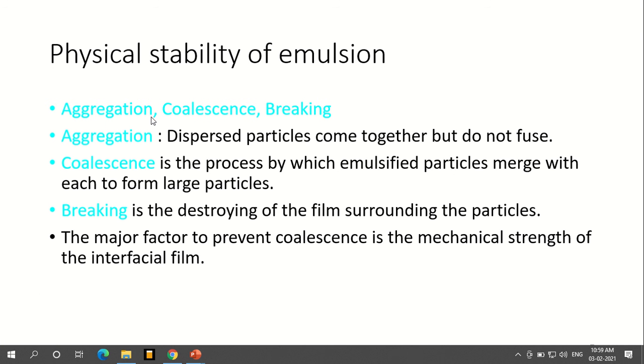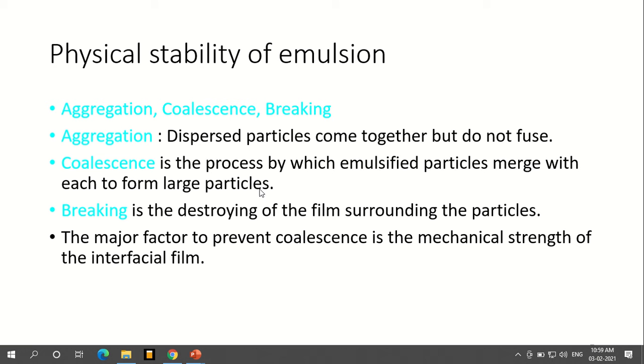So, slight differences, everything will be the same as we have seen in the diagram. There is a slight variation that we can describe here. Aggregation, coalescence and breaking are almost all the same. The slight difference is that in aggregation, dispersed particles come together but do not fuse. That is aggregation. They become together, and the surfaces of both remain and do not get fused, like in flocculation, which is called aggregation.